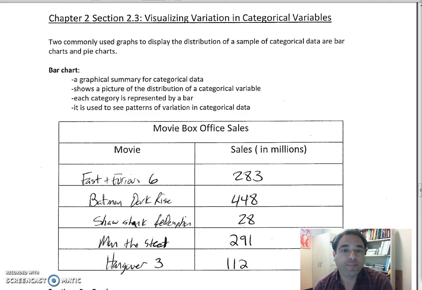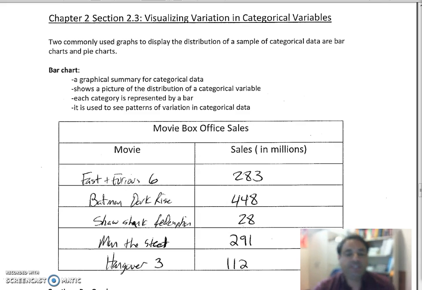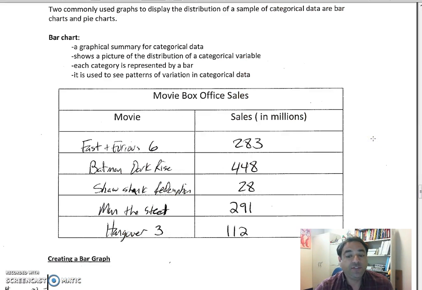So the first thing we're going to look at is a bar chart, and you've seen a bar chart before most likely. So I asked my students to name some movies. So they gave the movies Fast and Furious 6, Batman Dark Knight Rises, Shawshank Redemption, Man of Steel, Superman, and The Hangover 3. And I went and looked up how much money they made in millions in the box office